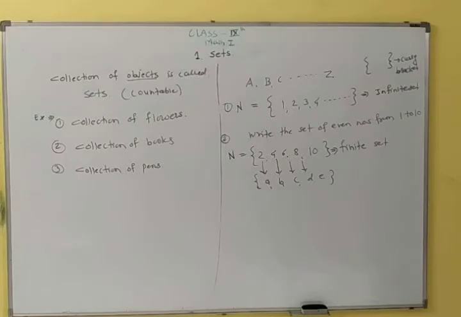Fourth problem, first 10 counting numbers. It is countable, so it is a set. Strong forts of Maharashtra. It is not a set, because we cannot say how many forts are strong or weak. Planets in our solar system, it is countable, so it is a set.